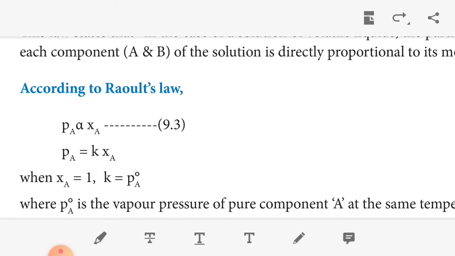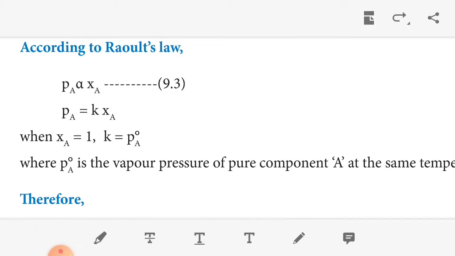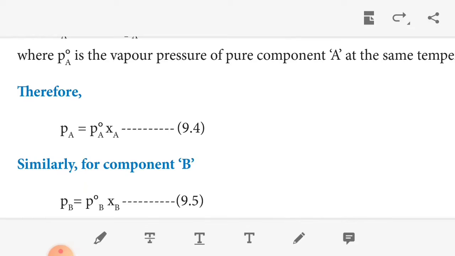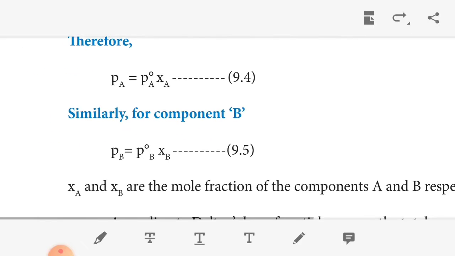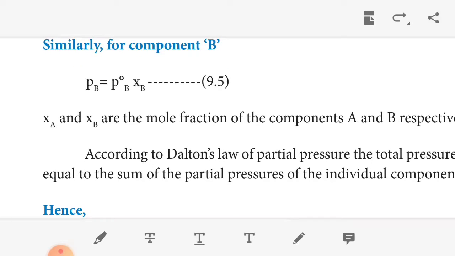According to Raoult's law, for the first component A, PA is directly proportional to XA. So PA equals K XA, where K is a proportionality constant. When XA equals 1, K equals PA naught, which is the vapor pressure of pure component A at the same temperature. Therefore, PA equals PA naught XA. Similarly, for component B, PB equals PB naught XB. Here XA and XB are the mole fractions of components A and B.